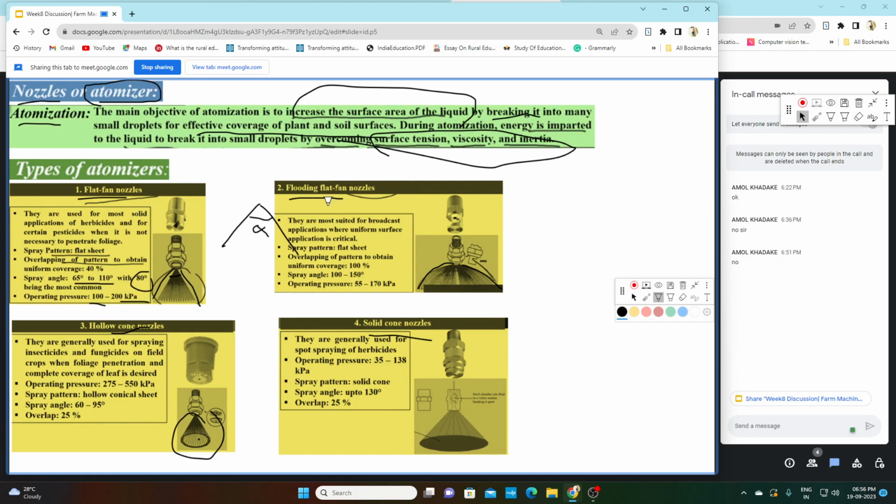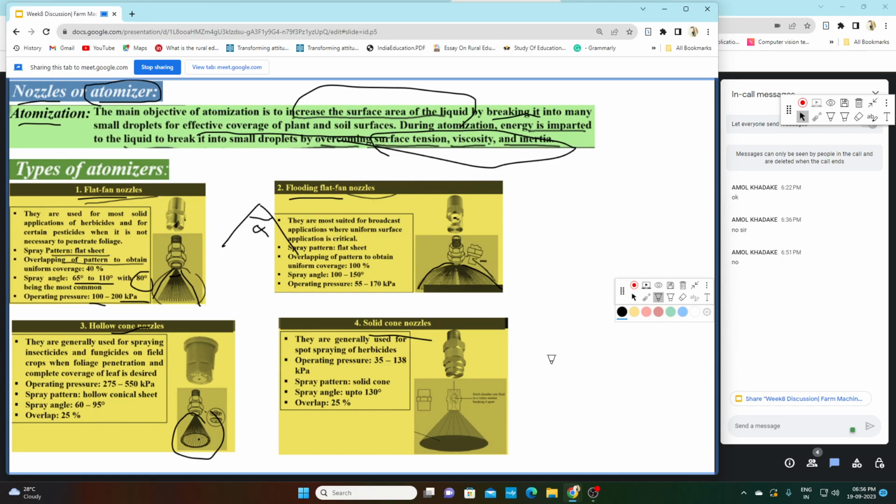Now second is the flooding flat fan nozzle. It is most suited for broadcast application where uniform surface application is critical, meaning we require the spray to be uniformly distributed over all portions. In those cases we require this flooding flat fan nozzle.